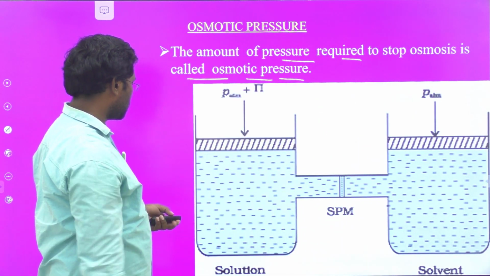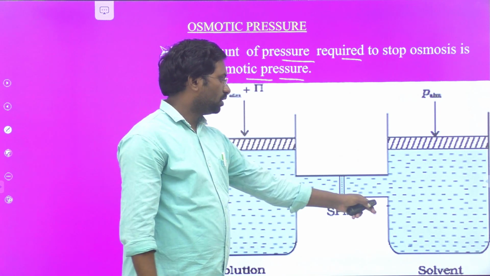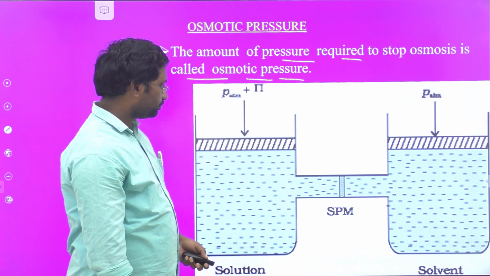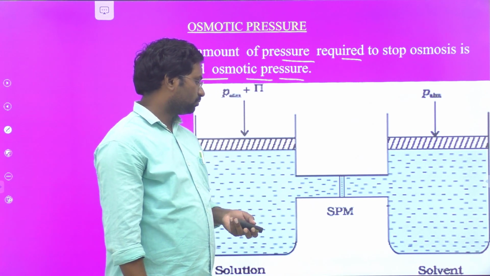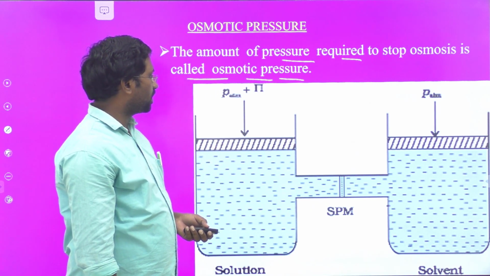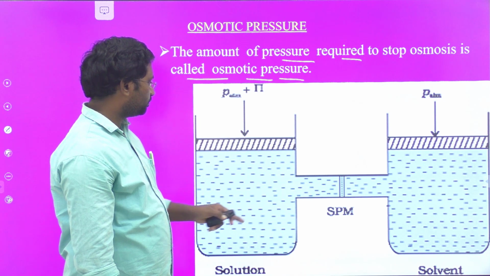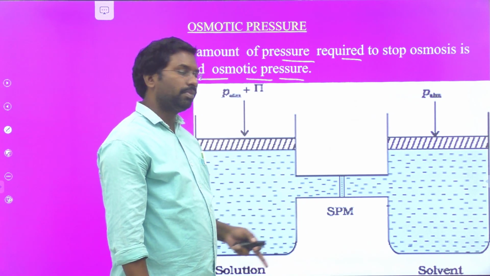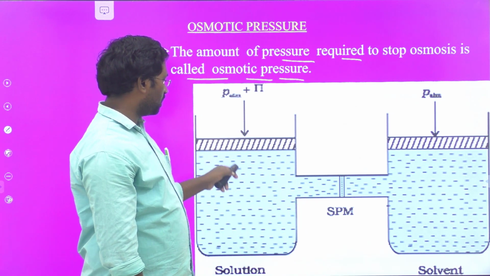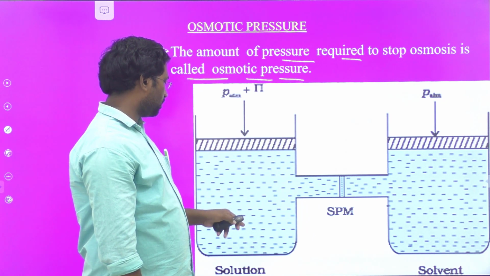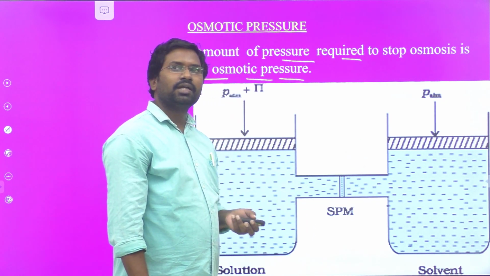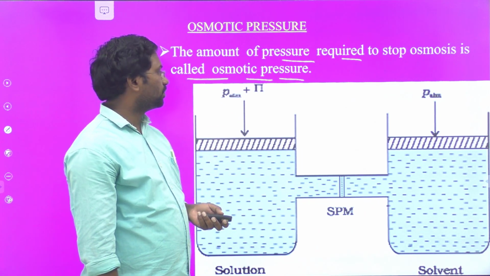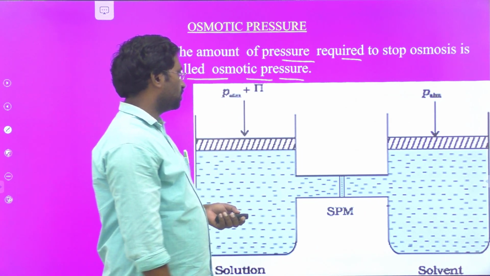So look at this example, this is a solution and this is another solvent. Between these two, we have to take an SPM. SPM is a semi-permeable membrane. So the inflow of solvent molecules from one solution to another solution through the SPM is known as osmosis.